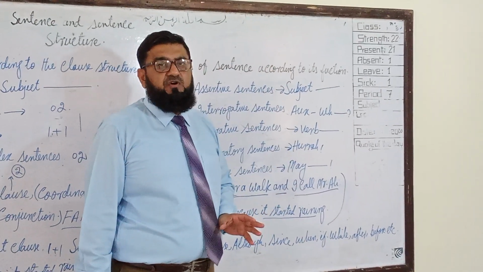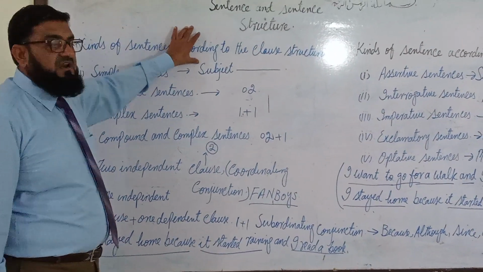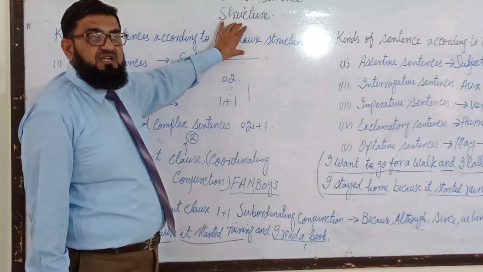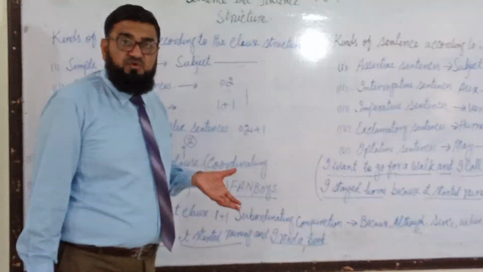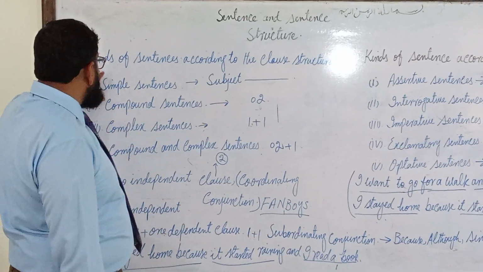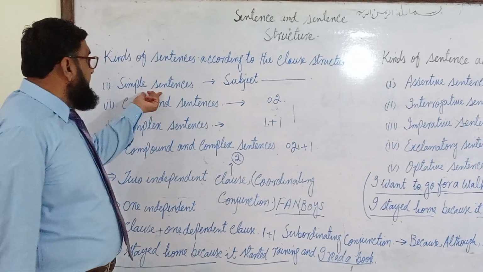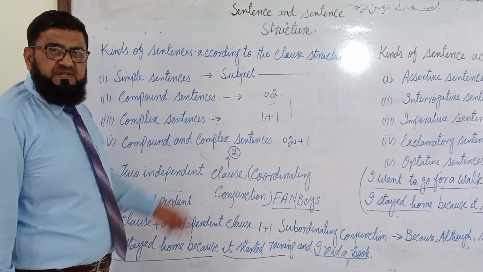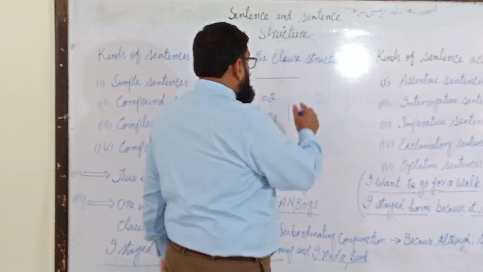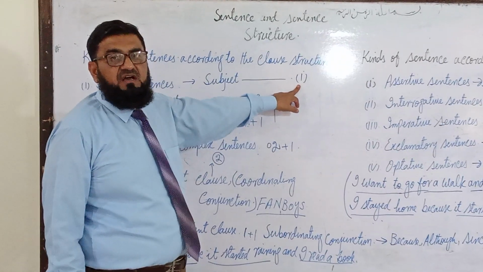Now towards a very important thing, that is kinds of sentences according to the class structure. Kinds of sentences according to the class structure. That is a very important portion of today's lecture, so be attentive and be ready. The very first kind of sentence is the simple sentence. A simple sentence is composed of only one clause, and there will be only one independent clause within it.